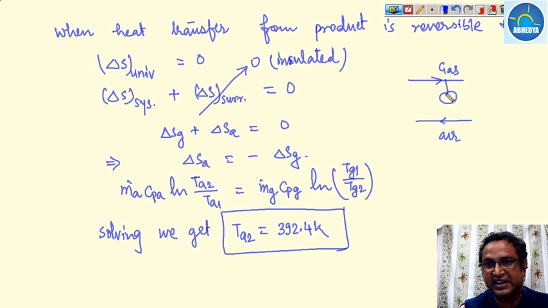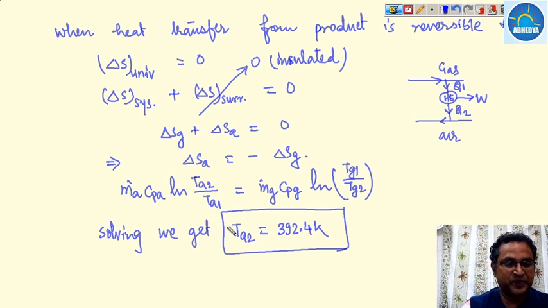In between, a heat engine has been used, so obviously this heat engine will develop work. Suppose this is Q1 and this is Q2. So we have to calculate the total amount of heat transferred from the gas and the total amount of heat rejected to the air. So we have to calculate this Q1 and Q2.